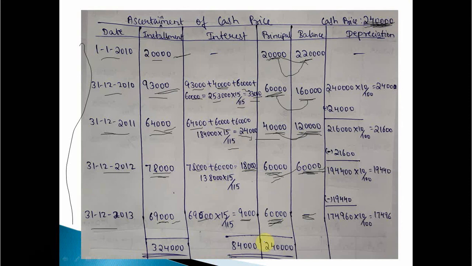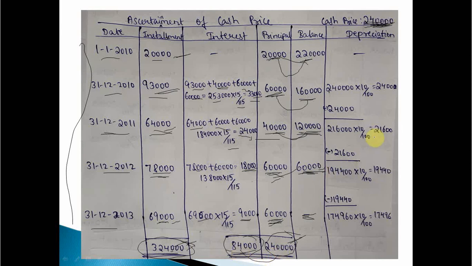Okay, so if the original value is 2 lakh 40,000 and the interest amount is 84,000, the installment amount is 3 lakh 24,000. One thing to keep in mind: if we deduct interest from installment, we get the principal amount. Clear? Or else how to find interest? If we deduct principal from installment, we get interest. Then how to find installment? If we add interest plus principal, we get the installment amount.